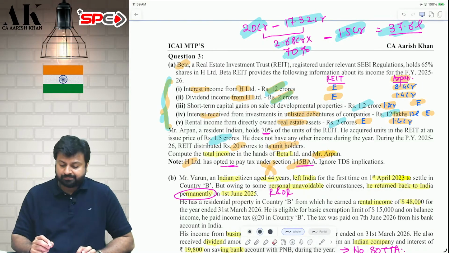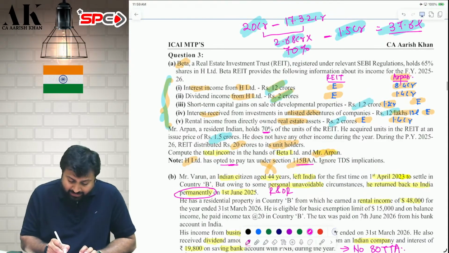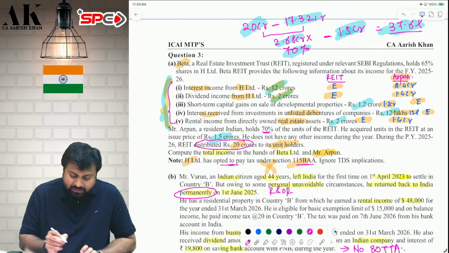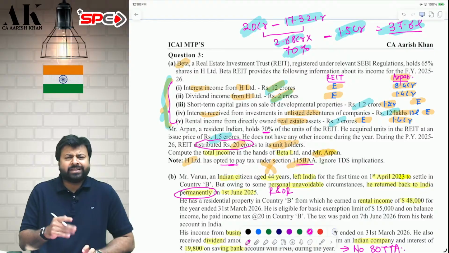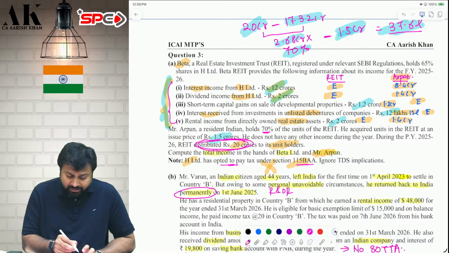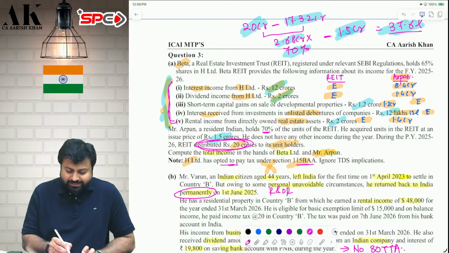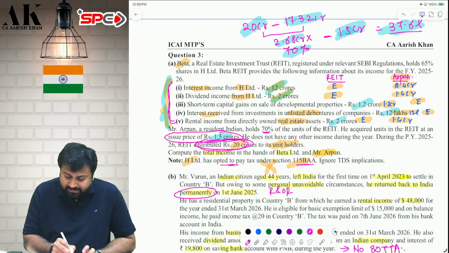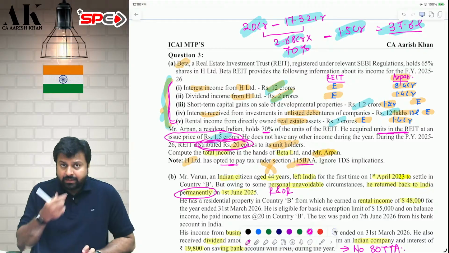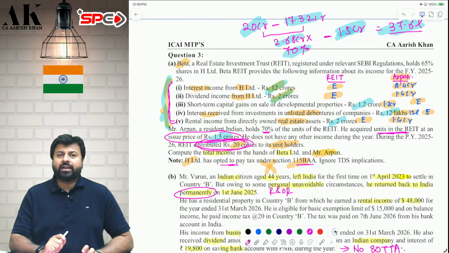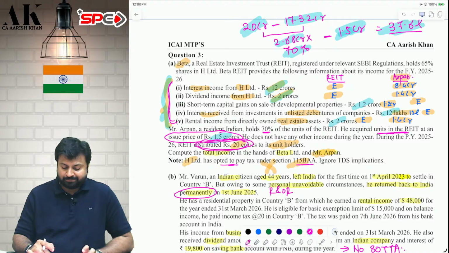Beautiful question it is. You always have to check whether the total distribution is more than these points. If it is less than this point, then it is okay. But if the total distribution is more than this point, then there can be a debt repayment concept. Also, whenever they give you the issue price of the units acquired in the REIT, when this line is also given, there can be a debt repayment concept in your question. I hope it is clear.